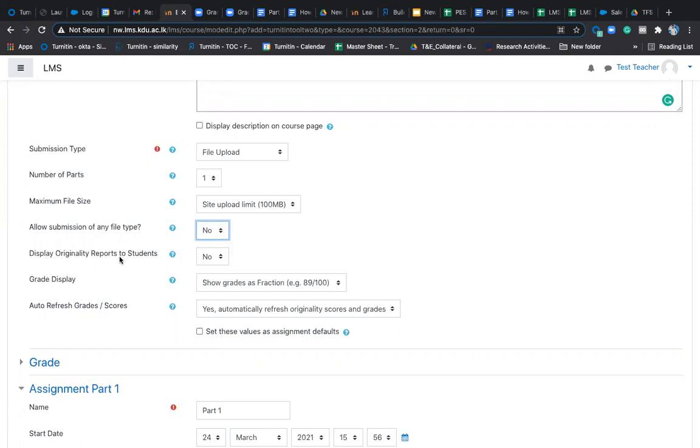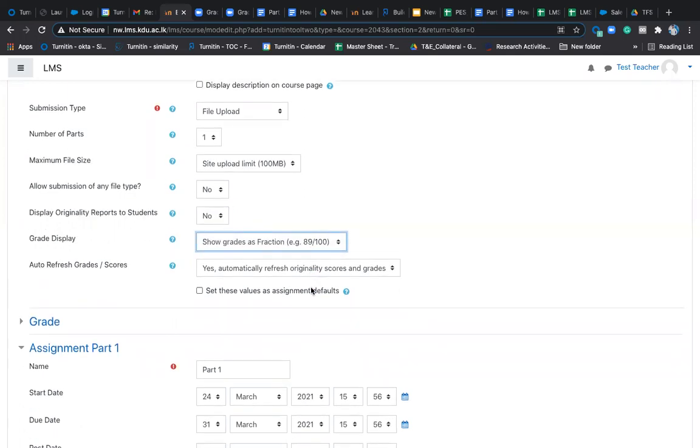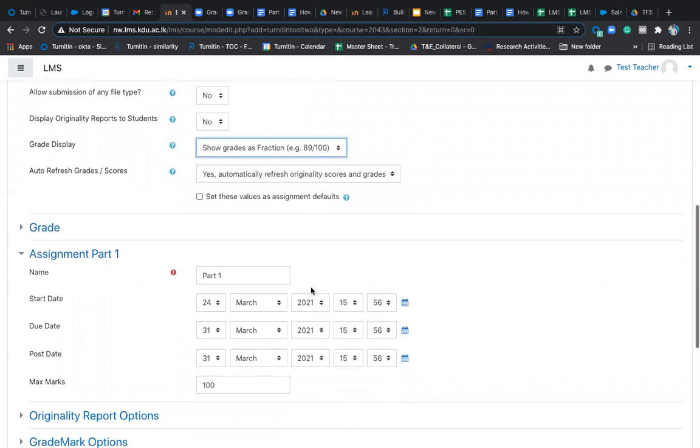Display originality report for students: your call whether you want to show the originality reports or similarity index report. Grade display, you can take a call. Show grades by fraction or percentage. Normally it's percentage, which we have seen, but it's your choice. These are model based settings, so you can set them as you do for your model.